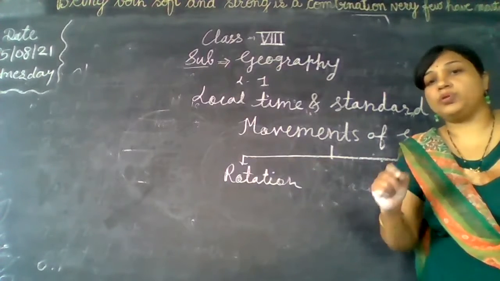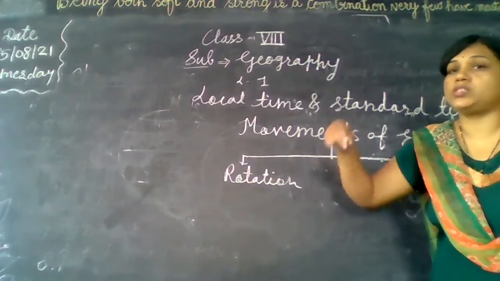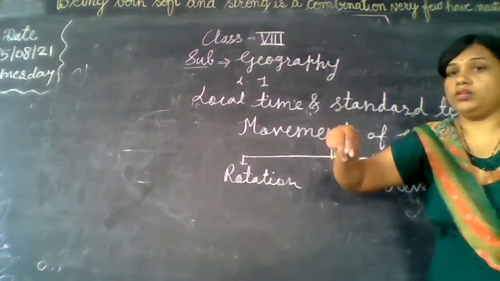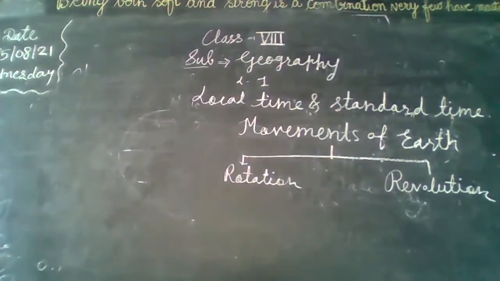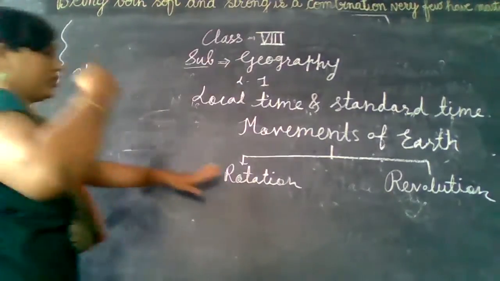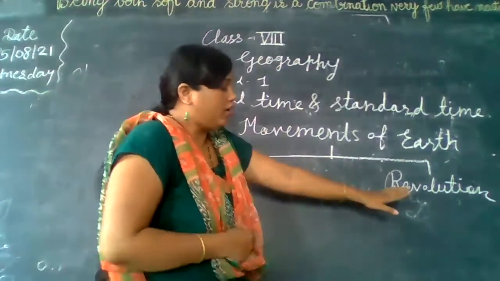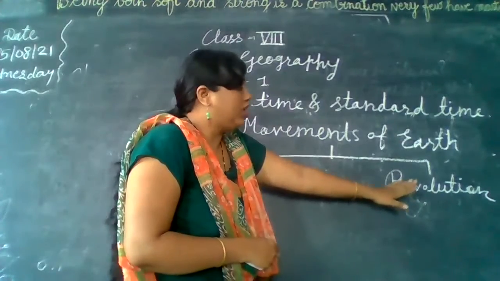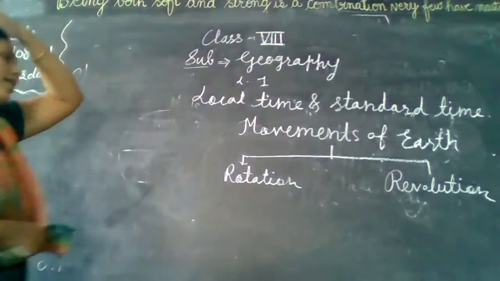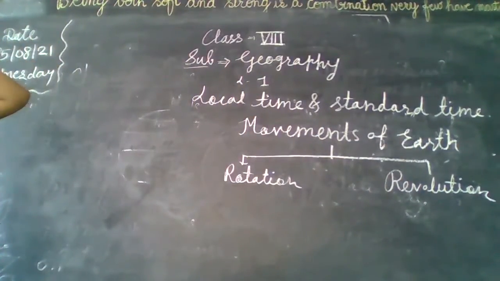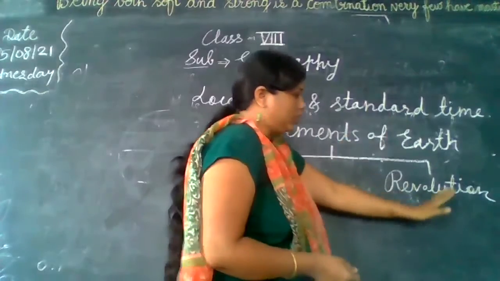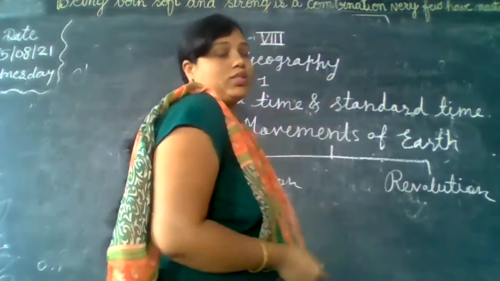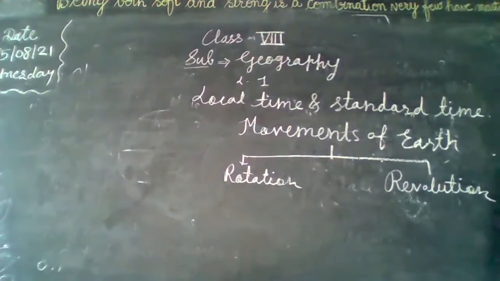Many students get confused between rotation and revolution. The motion of the earth around itself is called rotation, and the motion of the earth around the sun is called revolution. Okay.